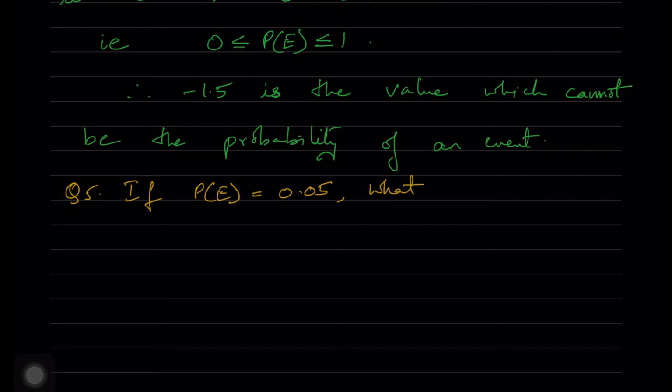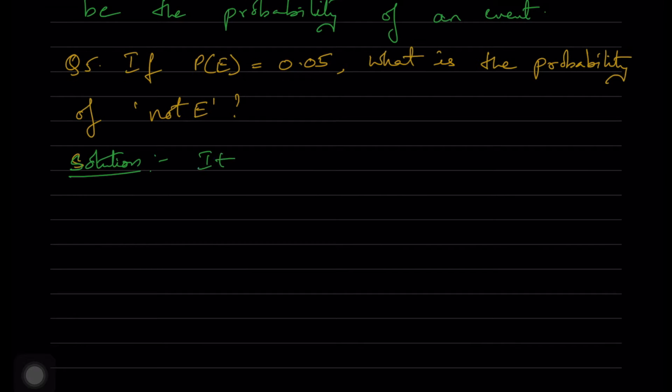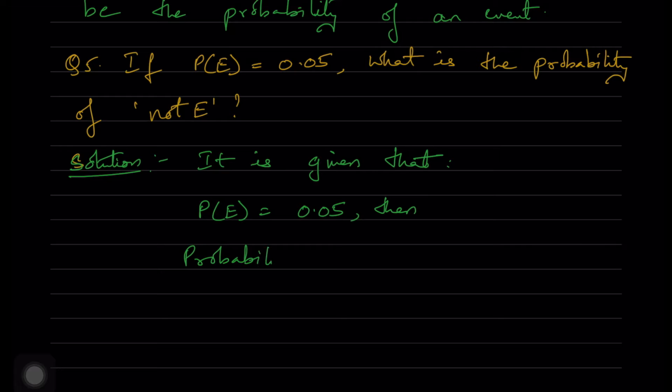It is given that probability of E is equal to 0.05, then probability of not E is equal to 1 minus probability of E. Which implies that probability of not E is equal to 1 minus 0.05, which is equal to 0.95.